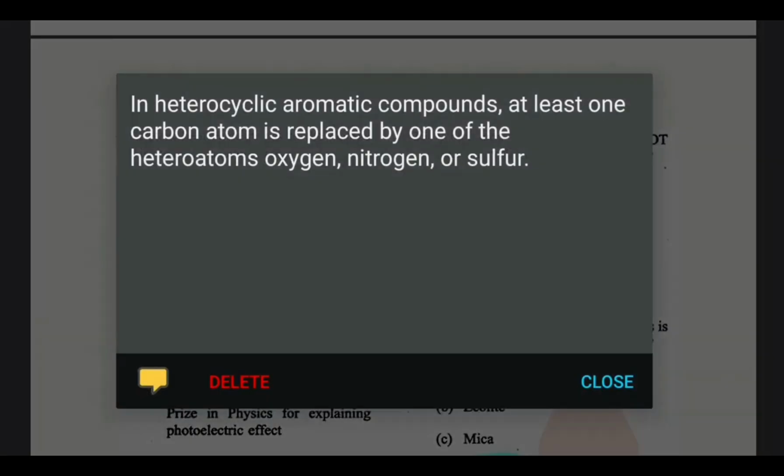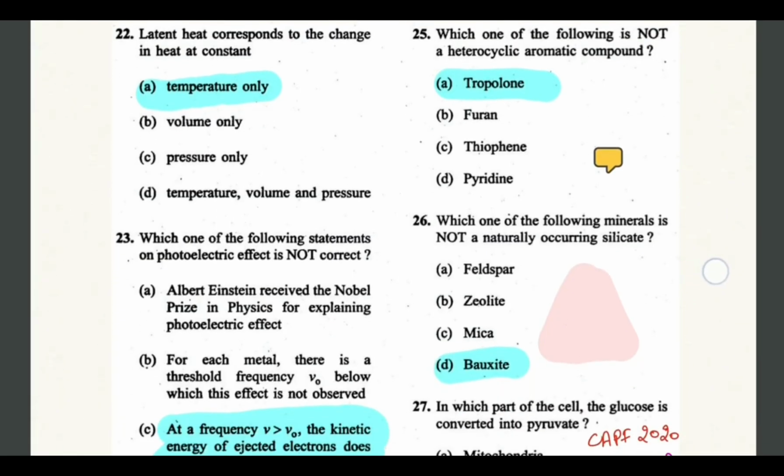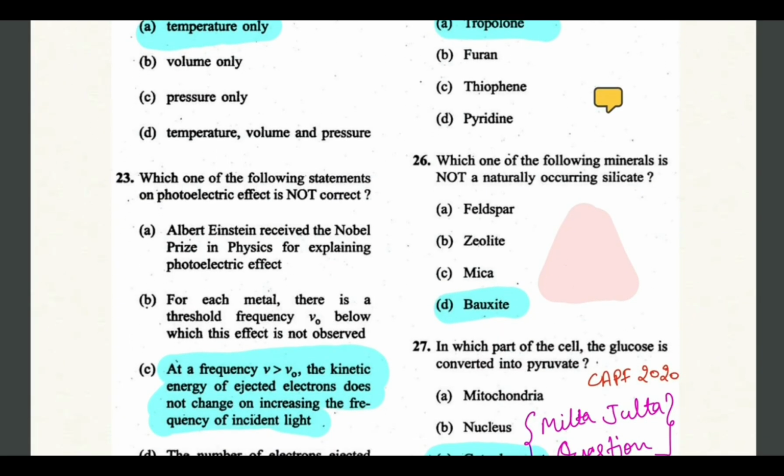In heterocyclic aromatic compounds, at least one carbon atom is replaced by one of the heteroatoms such as oxygen, nitrogen or sulfur. So this property is not followed by tropolone. So tropolone is not a heterocyclic aromatic compound. Let's see the next question. Which one of the following minerals is not a naturally occurring silicate? So bauxite is the correct answer.